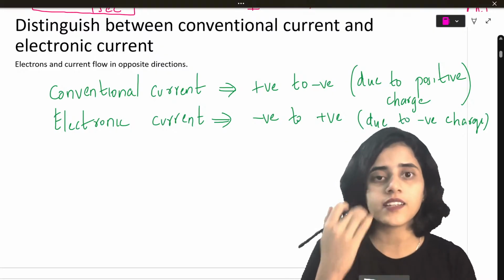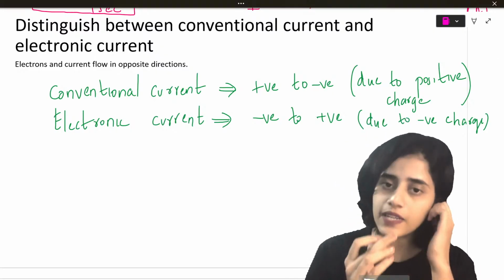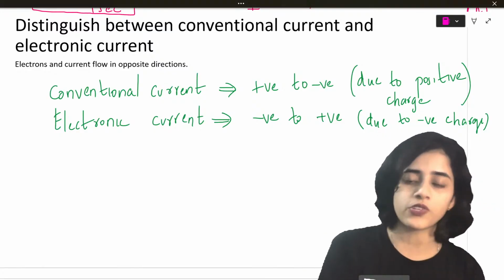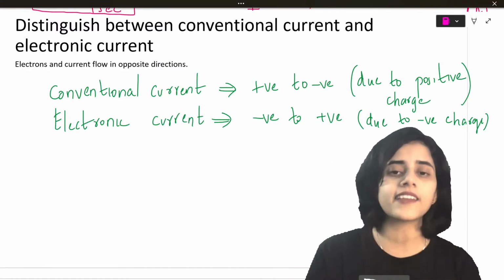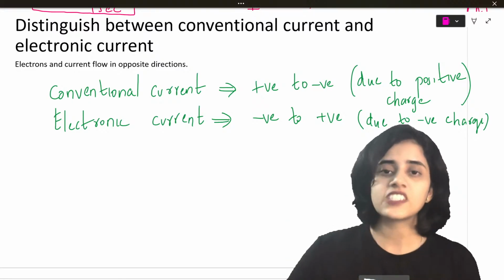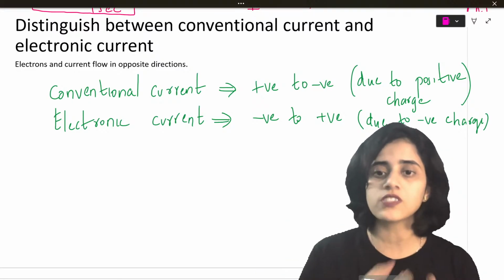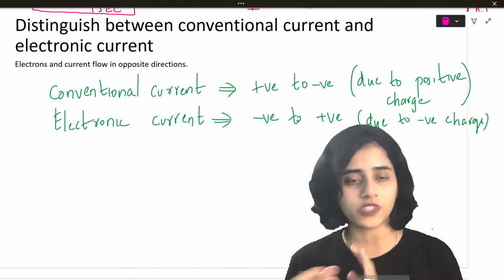You understand that? So conventionally, people believe that current always flows from positive to negative. But in reality, current is the flow of negative charges. It is the flow of electrons. So it has to flow from negative to positive.